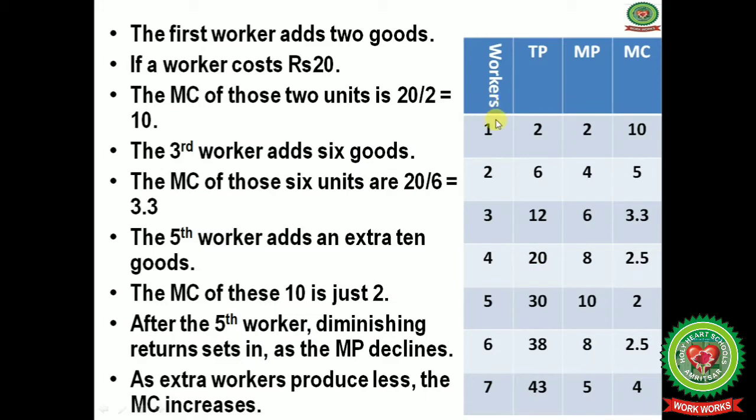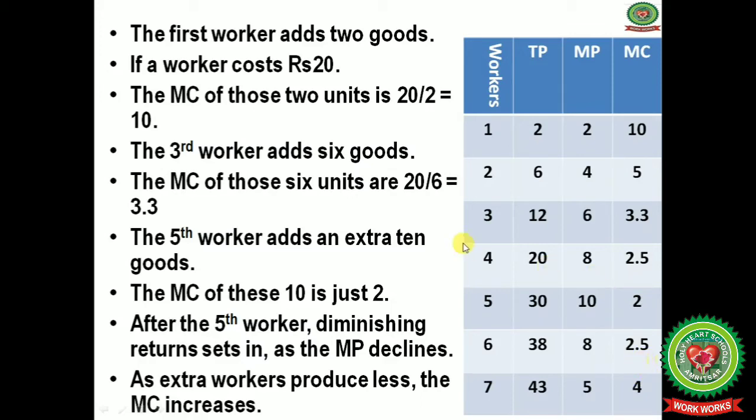With the increase in the number of workers, total output and marginal product will also increase. Now what happened? This additional production will increase only up to the level of the 5th worker. After this it starts declining, and the marginal cost first declines and then starts increasing.